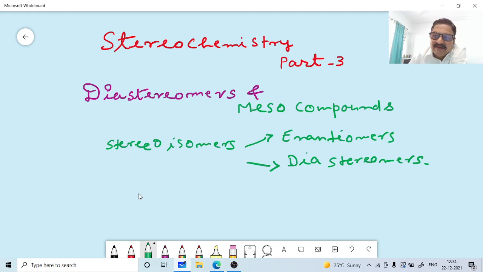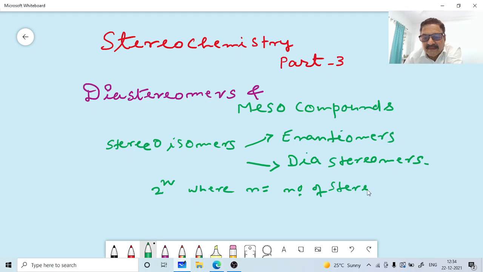The maximum possible number of stereoisomers in a molecule containing multiple stereogenic centers is 2 raised to n, where n is the number of stereogenic centers.